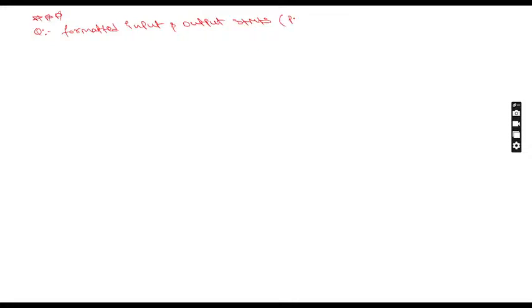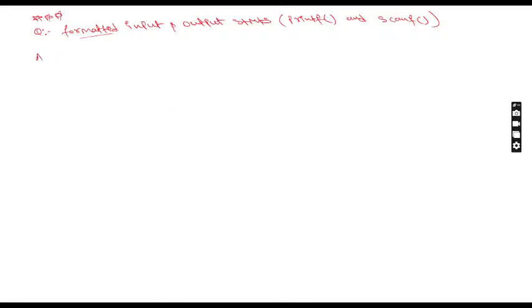Write about the printf function and the scanf function. If you get any question like this, formatted input output means: when you write any C language program, how you are going to provide the input and how you are going to display the output. That we have to explain.